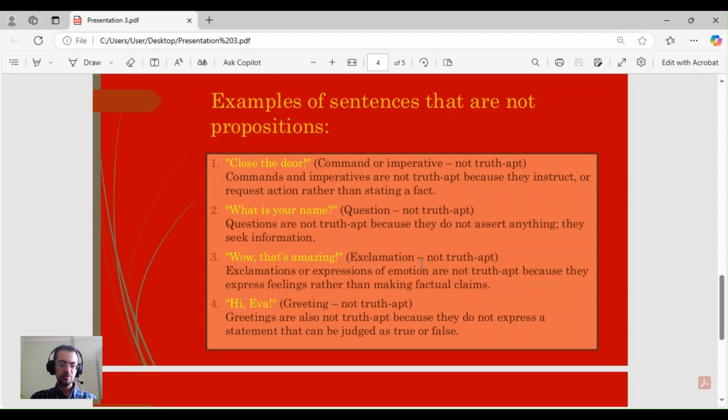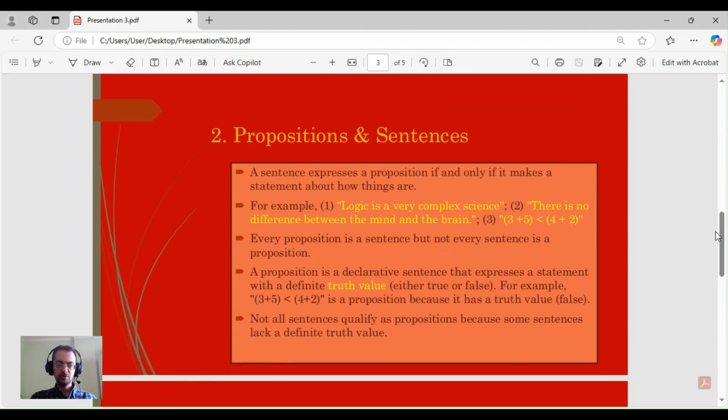Exclamations are not propositions either, because they express feelings rather than making factual claims. And our last but not least sentence type here is greeting. "Hi Eva." Greetings are also not truth apt, because they do not express a statement that can be judged as true or false. But if we take our previous examples, logic is a very complex science.